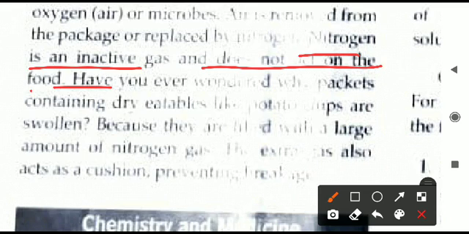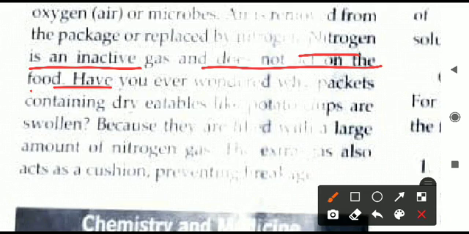So what is filled in this packet of chips, instead of the air you get from the market? It is nitrogen gas. Nitrogen gas is an inactive gas. It does not react with the food, and because it does not react with the food, the food will not get spoiled. That is why you can see all the packed material in the markets is having nitrogen gas filled there. If it gets leaked, or if a small hole is there in that small packet, then air will enter and the food will spoil.